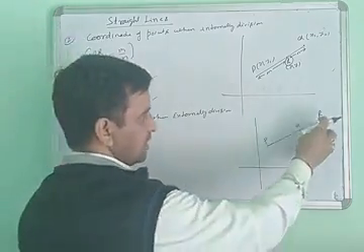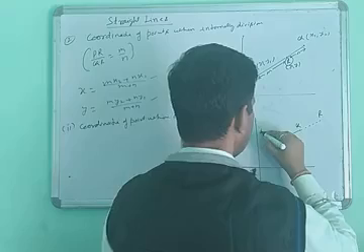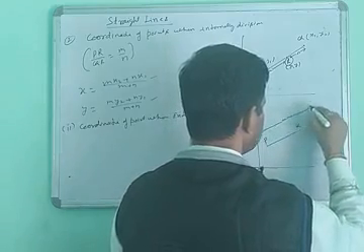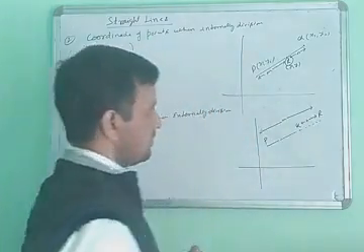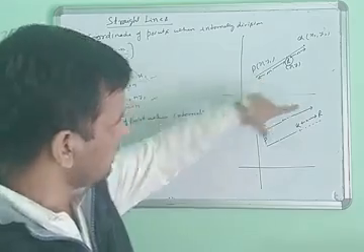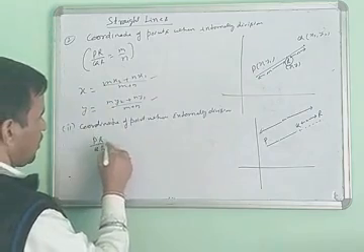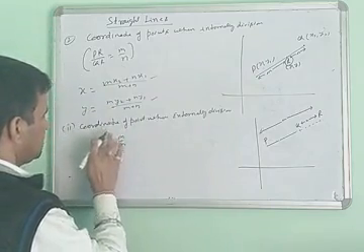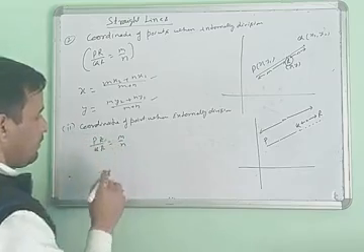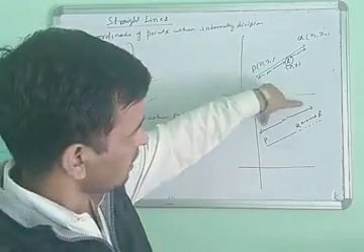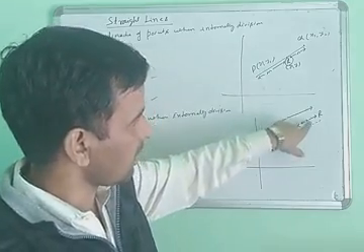Because R is outside, PR is m and QR is n. PR upon QR is always m upon n.